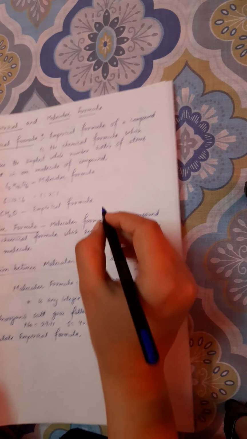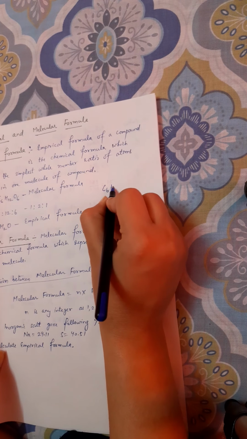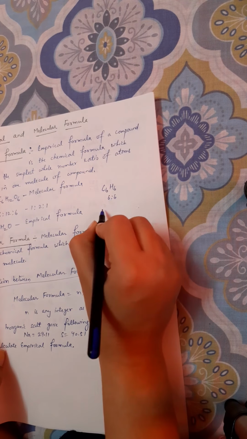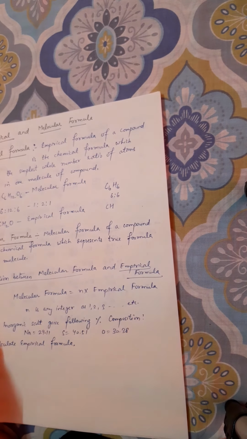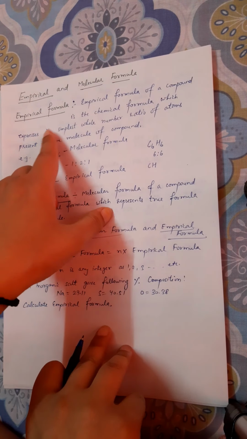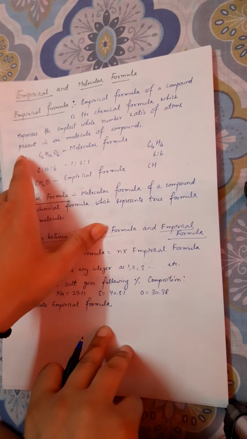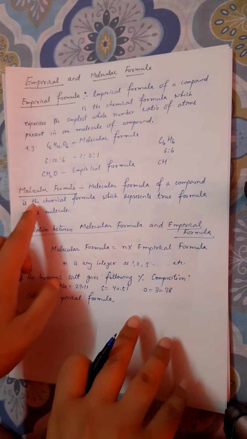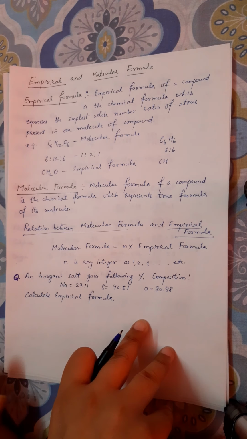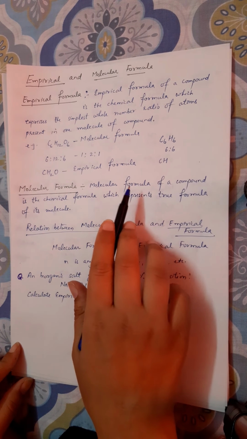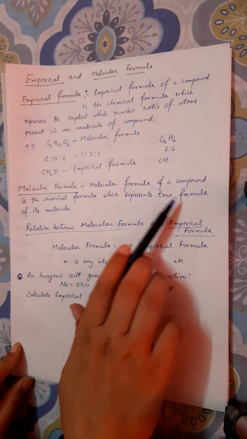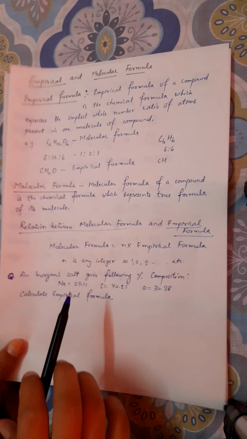I can take one more example, like the example of benzene, which is C6H6. If I take the ratio of 6:6, then the empirical formula is CH. So the empirical formula is the simplest whole number ratio of atoms present in one molecule of a compound. The next is molecular formula, which is the true formula of the compound. The molecular formula of a compound is the chemical formula which represents the true formula of its molecule.